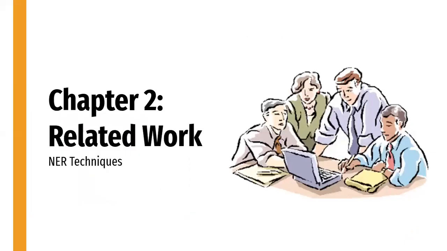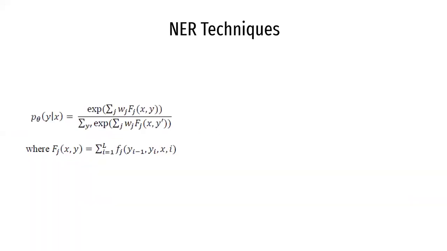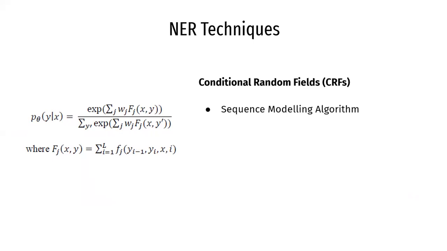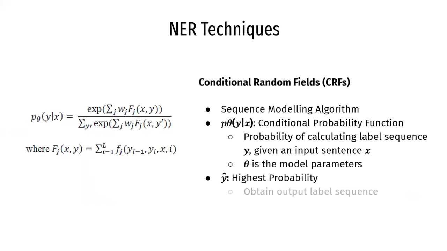So now I'll be doing a brief run-through of the past related works. So firstly, we have the conditional random fields, which is a sequence modeling algorithm that was widely used for NER. It's calculated using the probability function formula on the left, whereby the function refers to the probability of calculating label sequence Y given an input sequence X. Finally, we can also obtain the output label sequence with the highest probability using argmax.